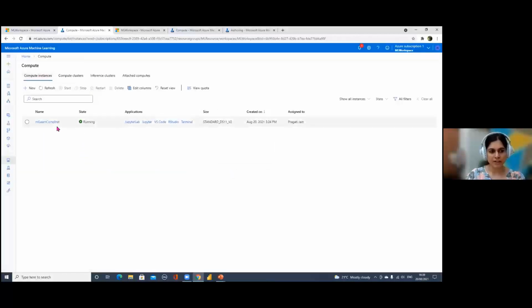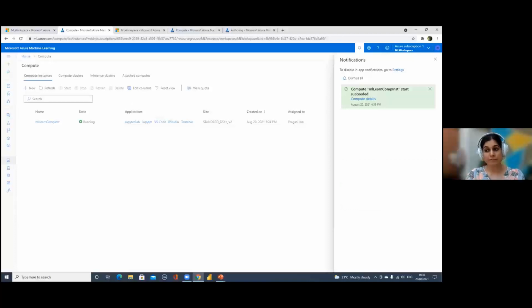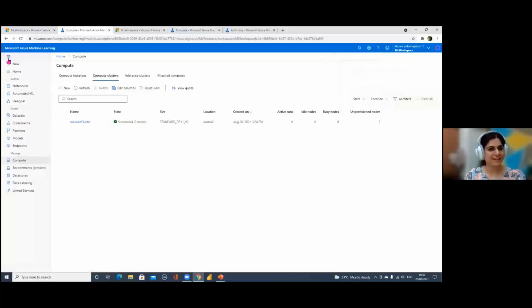So we have got the compute instance. You can see it is running. And the good thing in Azure is you get notifications here, whatever you have done. I was playing around with a few things before the session, so that's why I've got a few different notifications here, but I'll just close them, okay? So I have got my compute instance running. My compute cluster is already in place. Now let's get started on how we create a machine learning algorithm, okay?